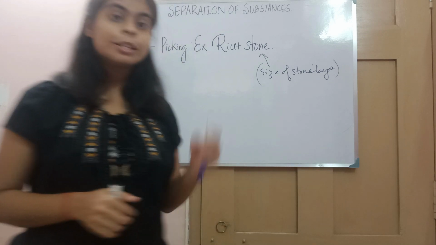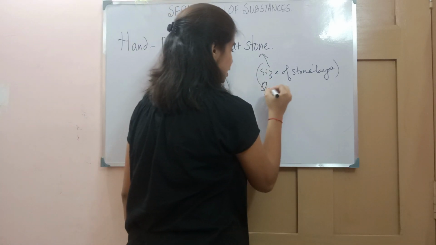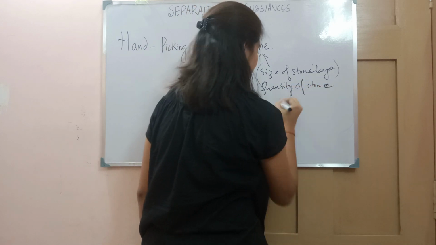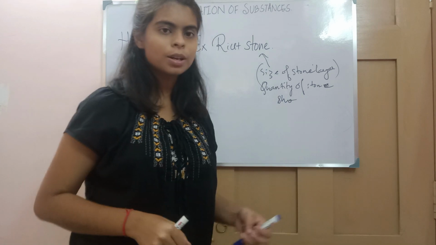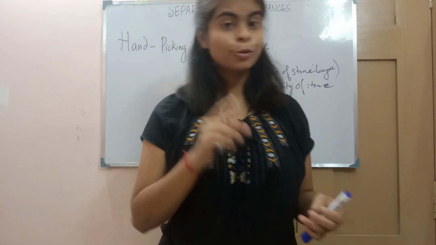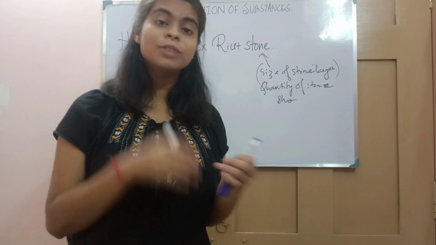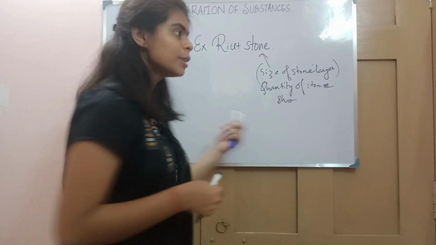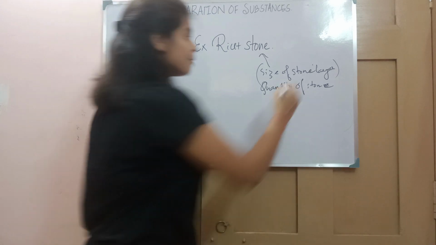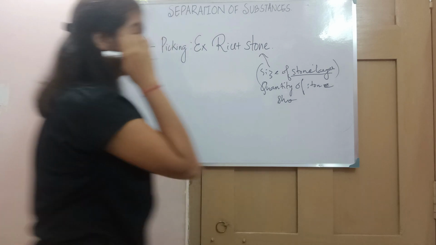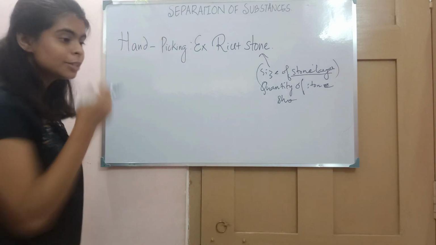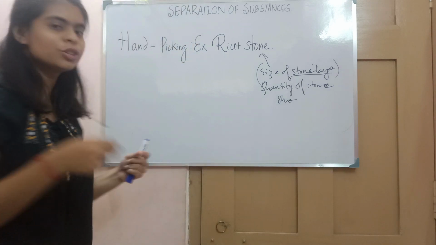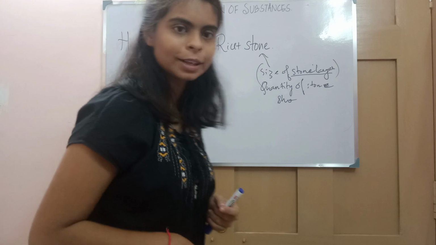And at the same time, the quantity of the stone should be less, right? What if there was a large number of stones? Then will she be able to separate it? No, it will take a long time, and she will get tired by separating. Since the stone is present in a lesser quantity and is in a larger size, she is able to separate it. She used to look over the rice, find one or two stones, and throw them away.